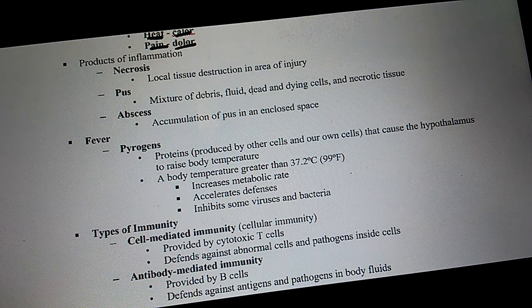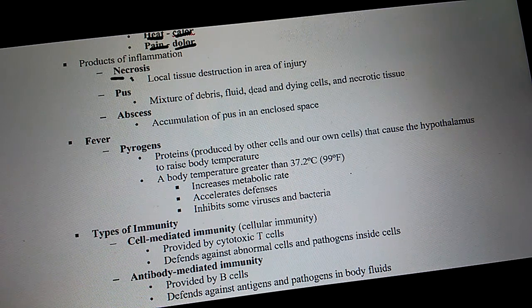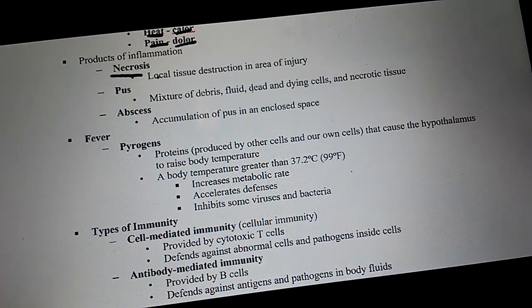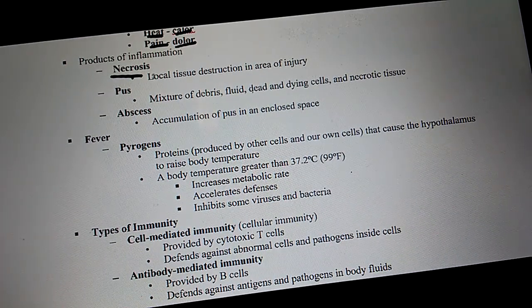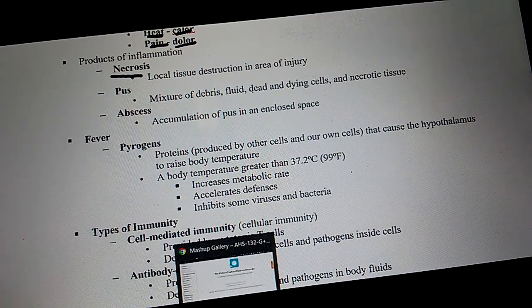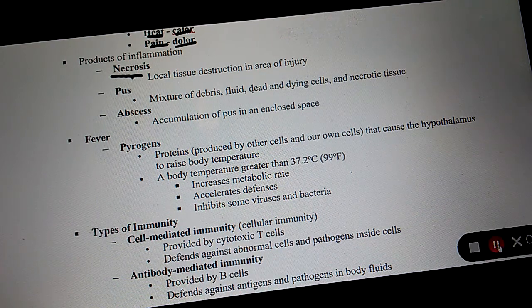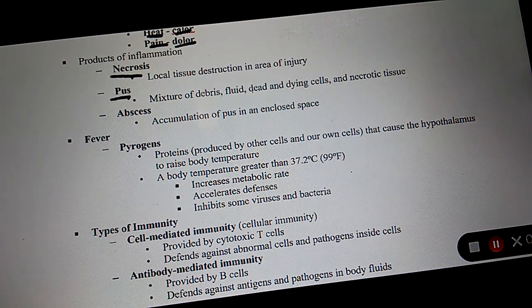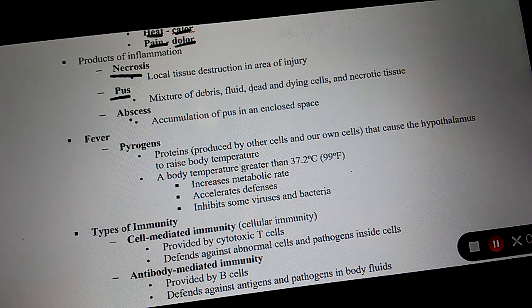What do you call dead tissue? Necrotic. What is local tissue destruction? What do we call dead and dying neutrophils? Pus. I'm not going to ask about an abscess.